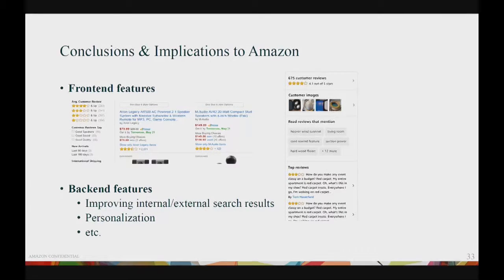There are also a number of applications on the back end. For example, we can use keyphrases as index terms in search. Most of our search is based on the product information provided by vendors and sellers. With keyphrases extracted from customer reviews, we can improve search by considering what the customers are telling us.